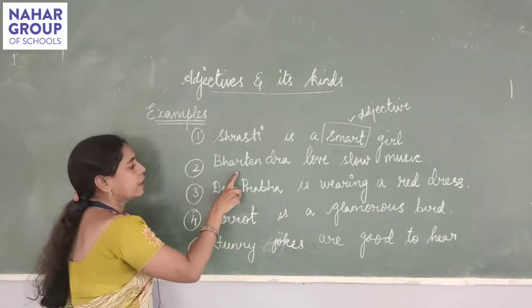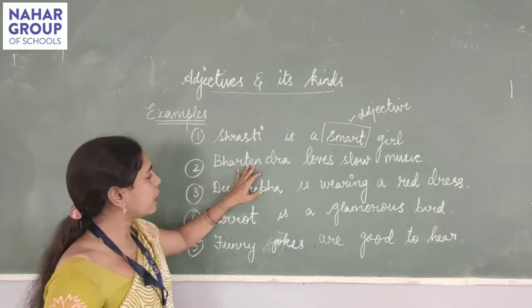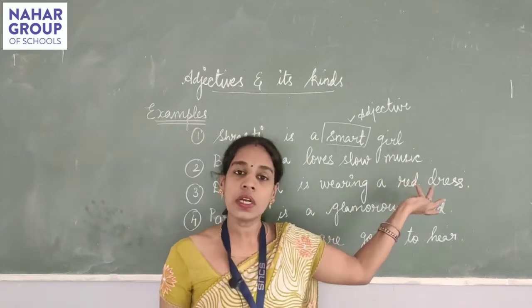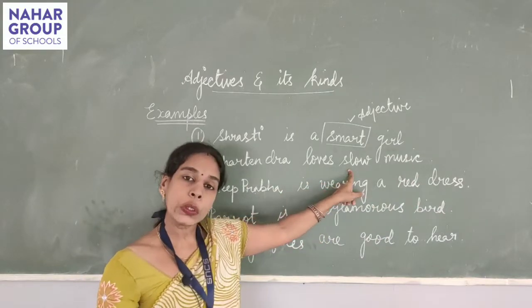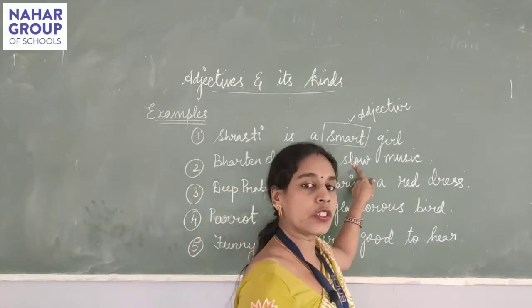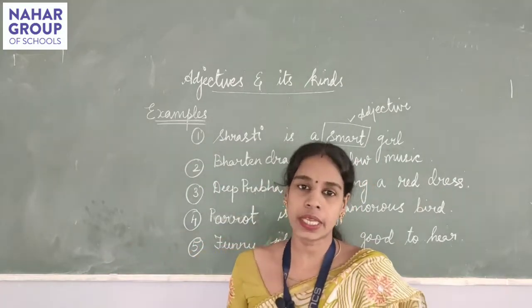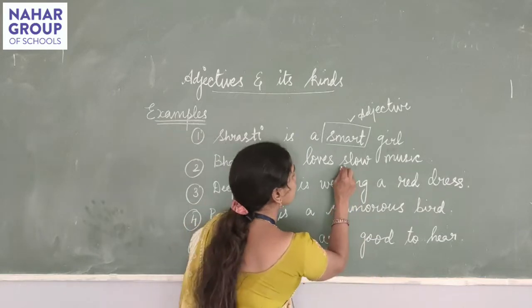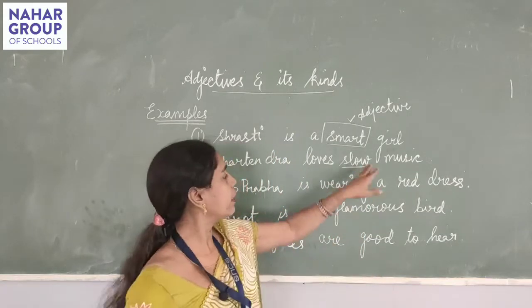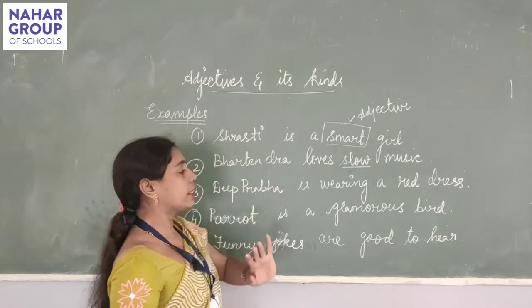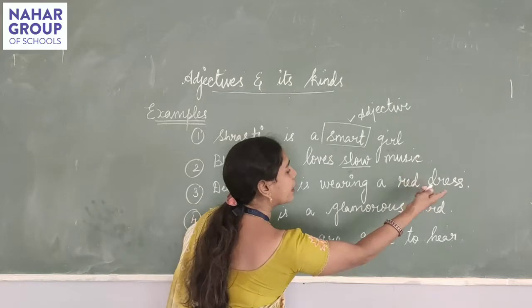The second question, Bhartendra loves slow music. Now, Bhartendra loves music is also the right and exact sentence, but I have added on slow to the music, and this slow says to me that Bhartendra loves music, but what kind of music he loves? So, this slow is also adjective because it is stating what kind of music Bhartendra likes.